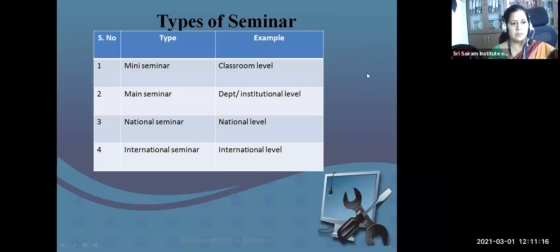There are mini seminars, main seminars, national seminars, and international seminars. A mini seminar is where you can call some students from the class and ask them to deliver on a particular topic. You can call it classroom level. A main seminar is where, say, I talk about NBA or NAAC to a group of colleagues in the college. We call it a main seminar.